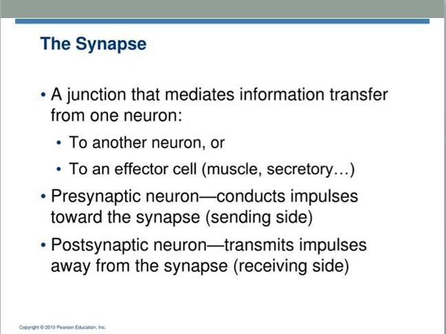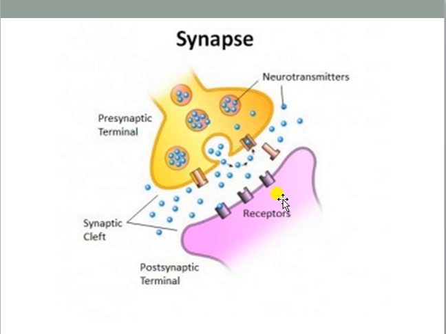So let's see the figure so that the entire concept becomes clear. This is the synapse figure. Here this is the presynaptic knob, this is the postsynaptic knob. In between them there is a white region, or a gap, that is known as the synaptic cleft. It is written also.